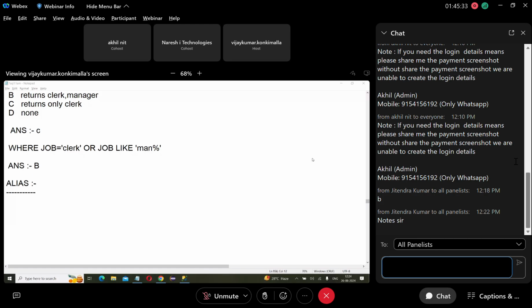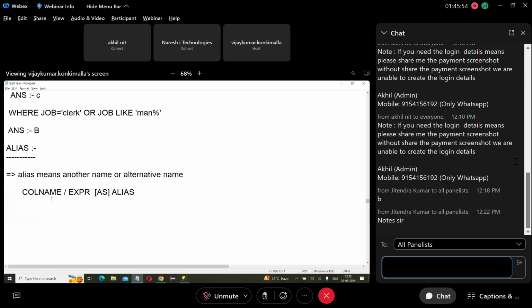Okay. So what does alias mean? Alias means another name or alternative name. An alias can be declared for a column, or an alias can be declared for an expression. You can declare the alias for a column or for an expression. Okay, so what's the example?